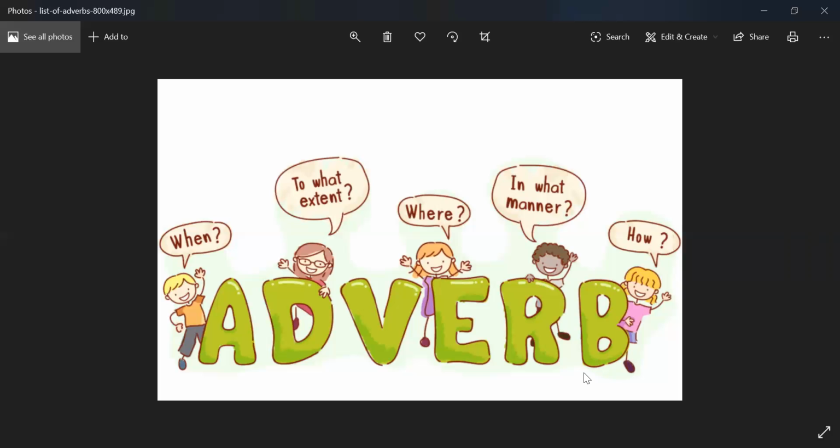He chose those papers carefully. It tells about the manner in which the papers are chosen. Another one, let's say, he walks quickly to his desk. How does he walk to his desk? Quickly. All right. We are going to have a look at the types of adverbs.